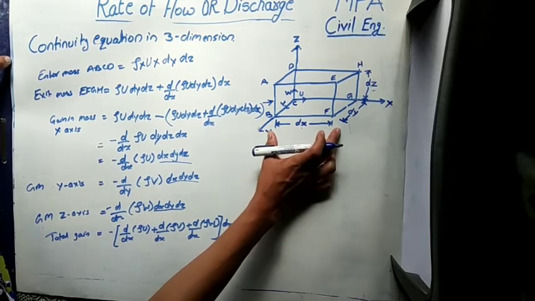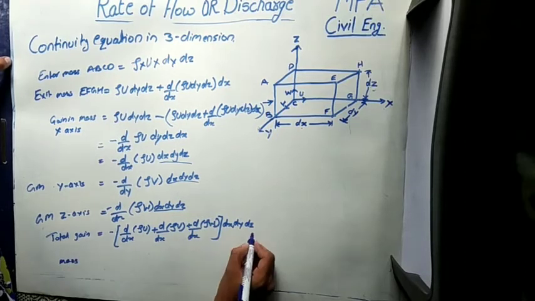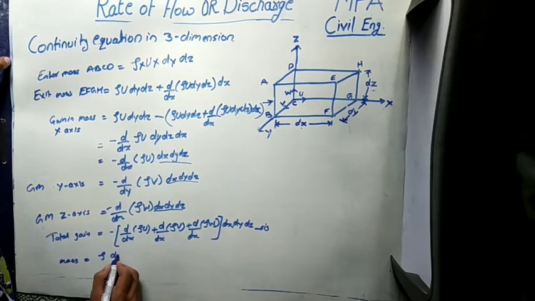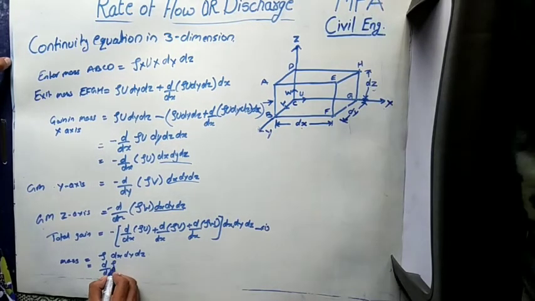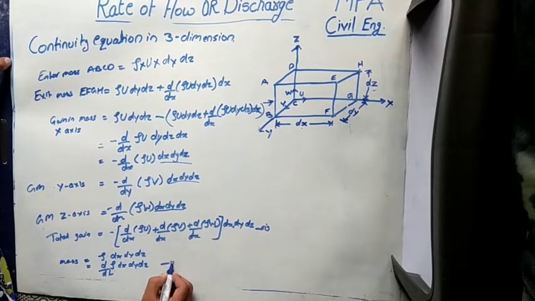This is equation 1. Now the mass of the element is equal to the density into volume, that is ρ dx dy dz. The rate of increase in the mass can be written as ∂/∂t of ρ dx dy dz. This is equation 2.